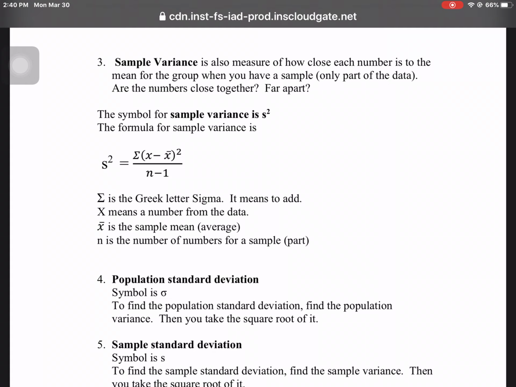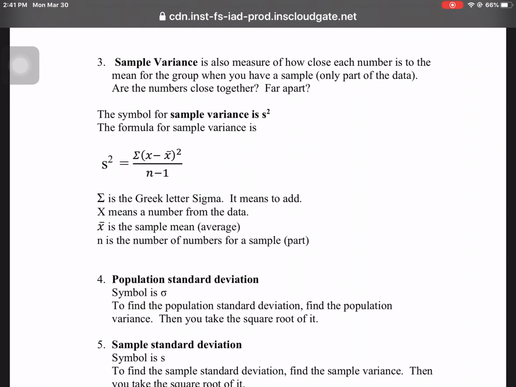Sigma, the thing that looks like an E, means to add. X still means the number from the data. X bar is the sample mean, which is the average. It's just a different symbol when we're talking about a sample. Lowercase n is the number of numbers for a sample.